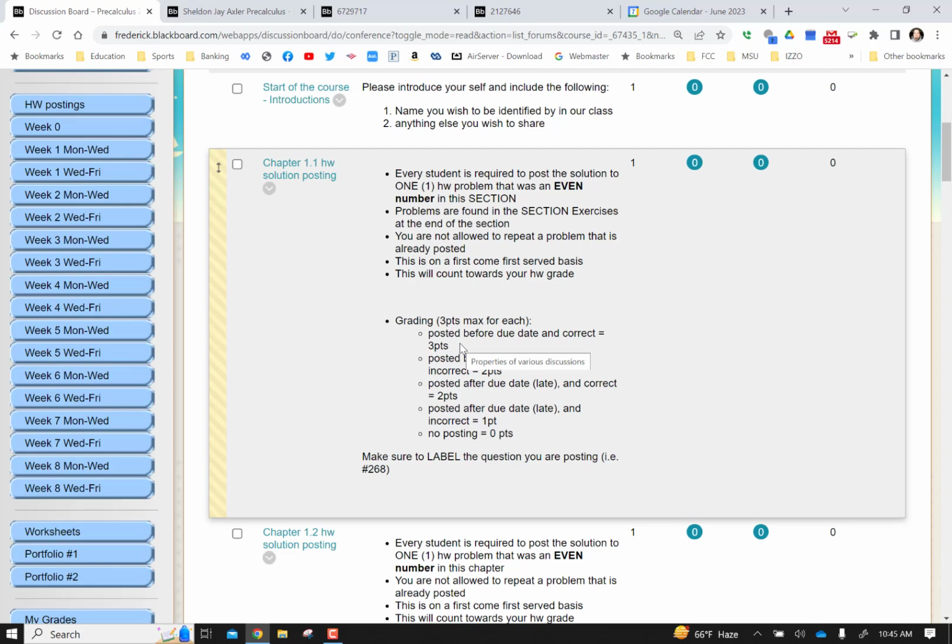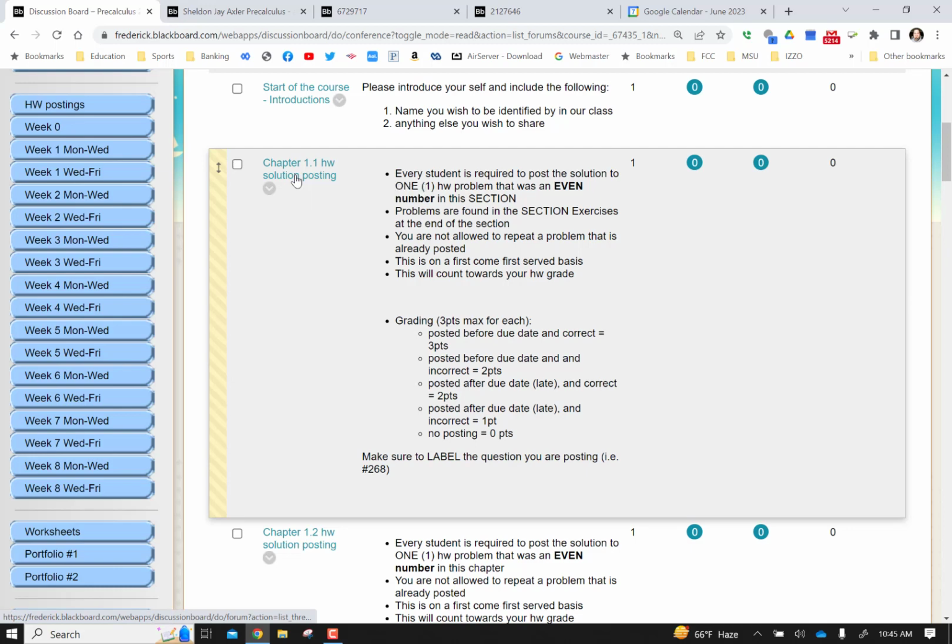Each posting is worth 3 points. So if you post it on time and it's correct, you'll earn all 3 points. If you post it on time but it's incorrect, you'll get 2 points. If you post it after the due date, it's late. For instance, this one is due in the first week of the course. Say you don't get it posted until week 3, but it's correct, you'll still earn 2 points. If you post it late and it's incorrect, you still earn 1 point. But if you do no posting at all, then you end up with 0 points.